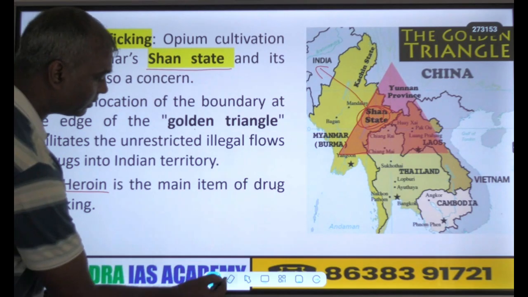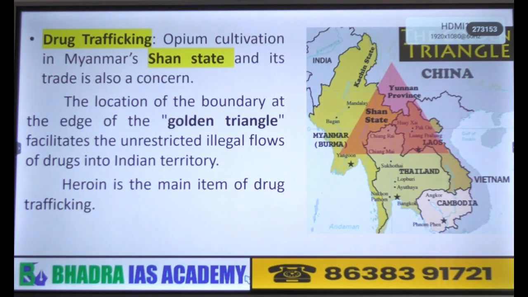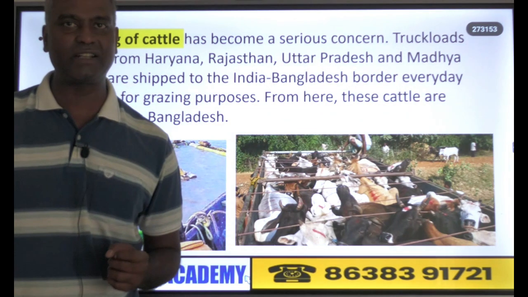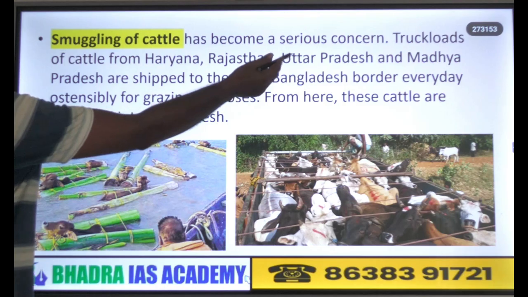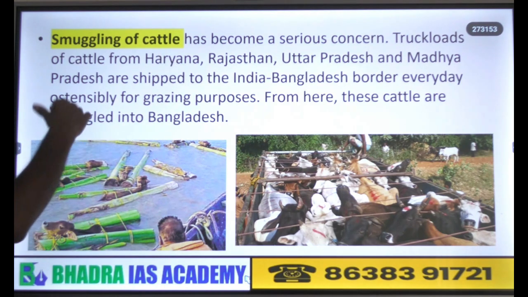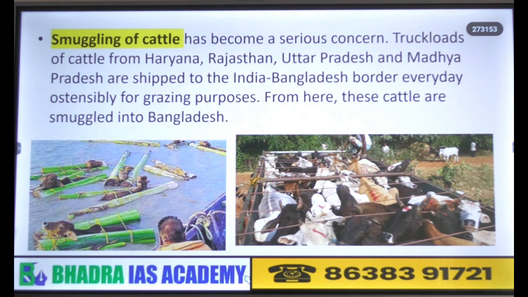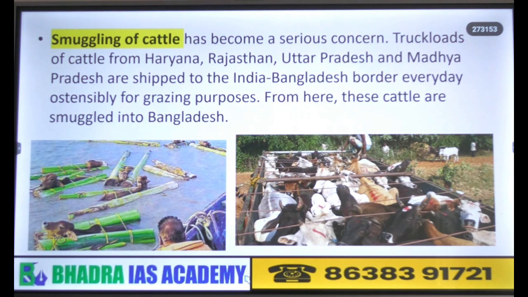Okay, so these are the first and second subheadings within the transborder crime. The third part, you can talk about smuggling of cattle. This is another concern. Cattle is brought into India, say Haryana, Rajasthan, etc., to the northeast, and from there it is also smuggled into Bangladesh. Cattle smuggling is very common. So this is another transborder crime which takes place, you can mention in the exam.